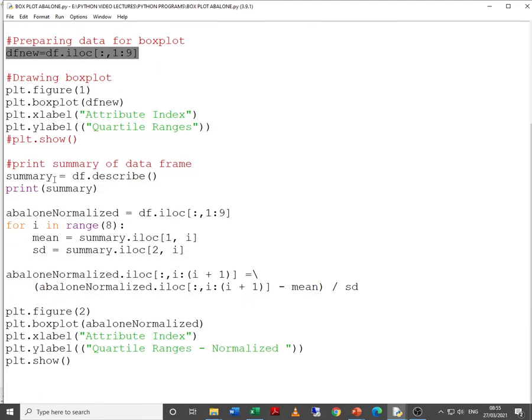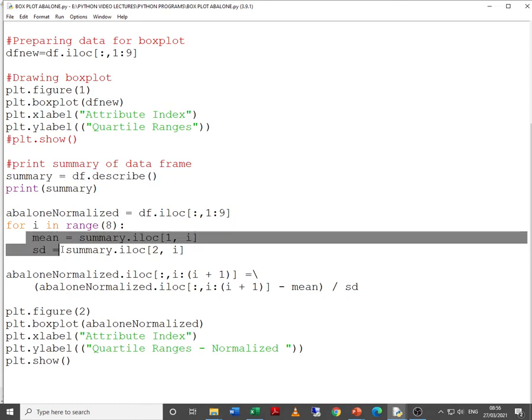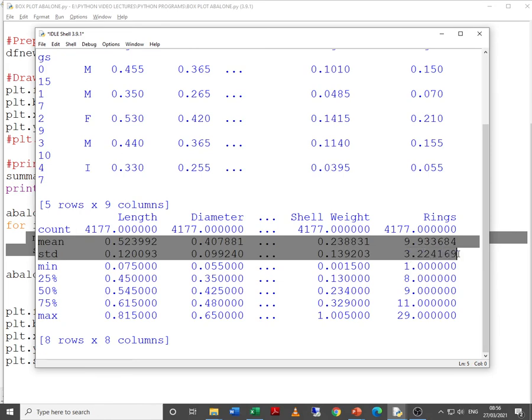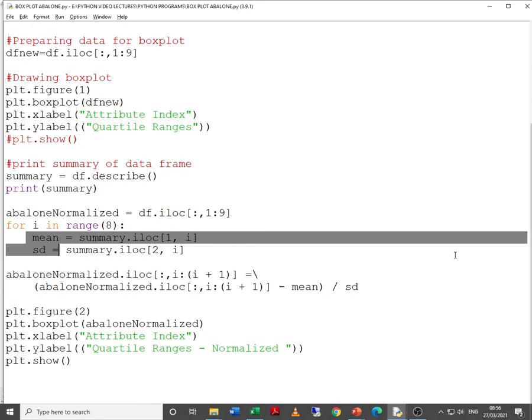What we try to do is, using df.describe, we get the summary, that is, the basic statistics, and from the statistics we have the mean and standard deviation of each column. Again, just check the output of the data. As you can observe, we have the mean and standard deviation of each and every column. Once we get this, things become easier.